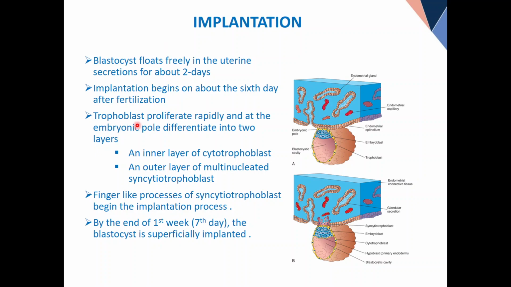Now, first change, trophoblast proliferate rapidly, and at the embryonic pole. You can ask me, Dr. Zafar, sir, what is this embryonic pole? Look at this. It's a ball-like structure. 3D picture. Which side of the ball has the embryoblast, the blue cells? This side. What about this side? No embryo. So if embryo will develop, it will develop on this side. So this side, the head side of the blastocyst, is called as embryonic pole.